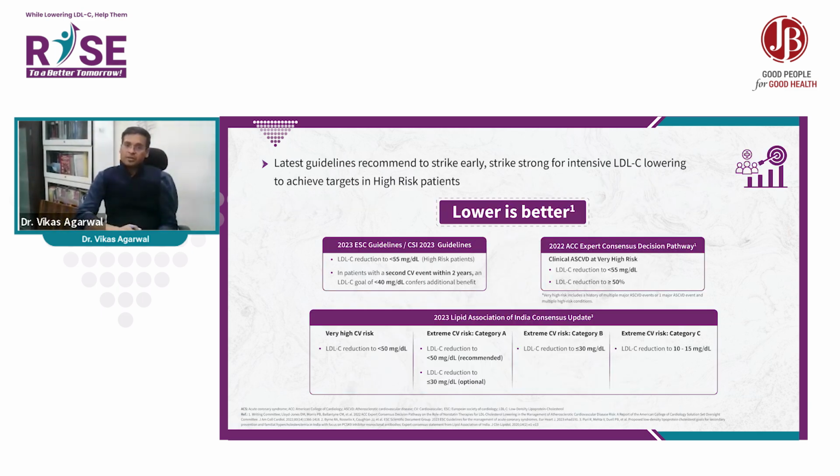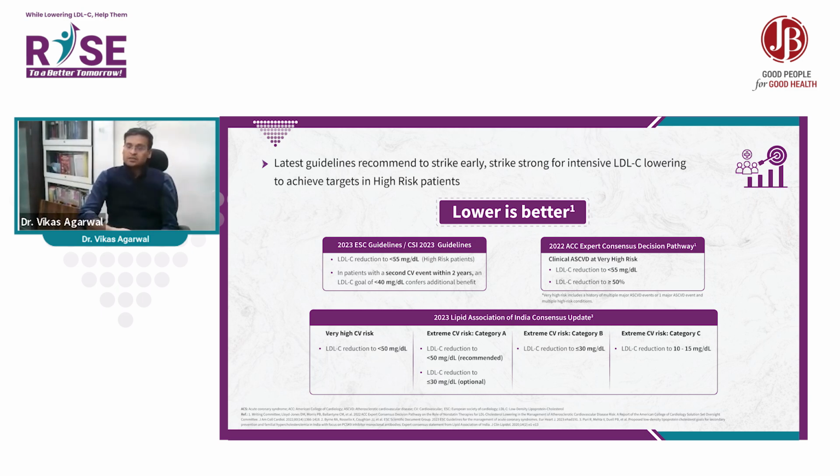The latest guidelines recommend to strike early or very early, strike strong or very strong, and strike for a longer period. Lower is better. The 2023 ESC guidelines recommend less than 55 for ASCVD or high risk patients, and in patients with a second CV event within 2 years, an LDL cholesterol goal of less than 40.